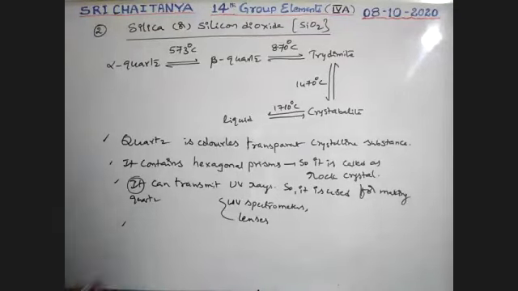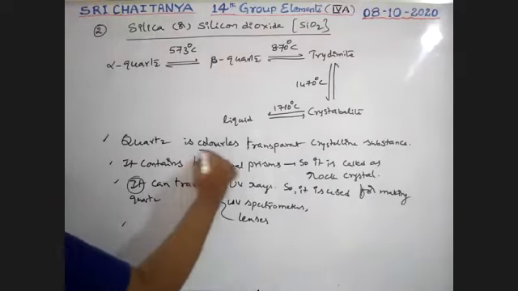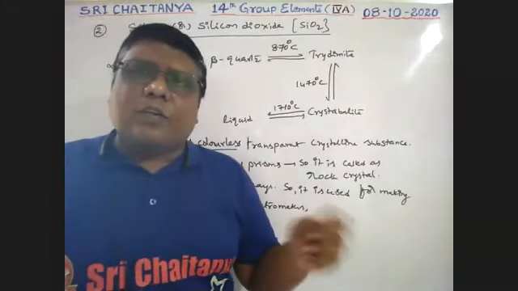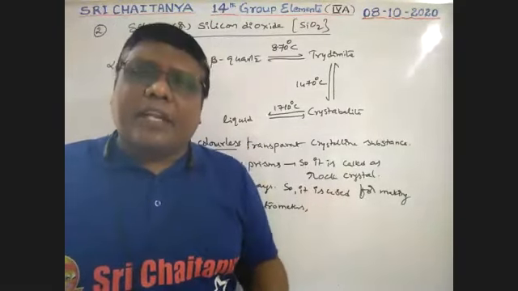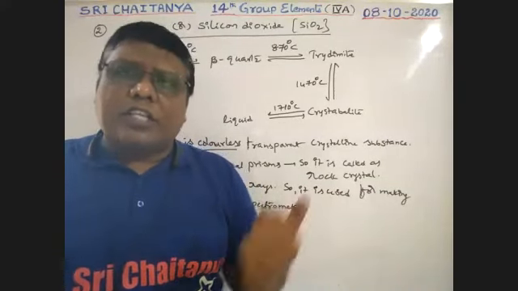Next, actually quartz is colorless. If impurities are present in quartz, it has beautiful bright colors. Those act as gemstones, costly stones like that.